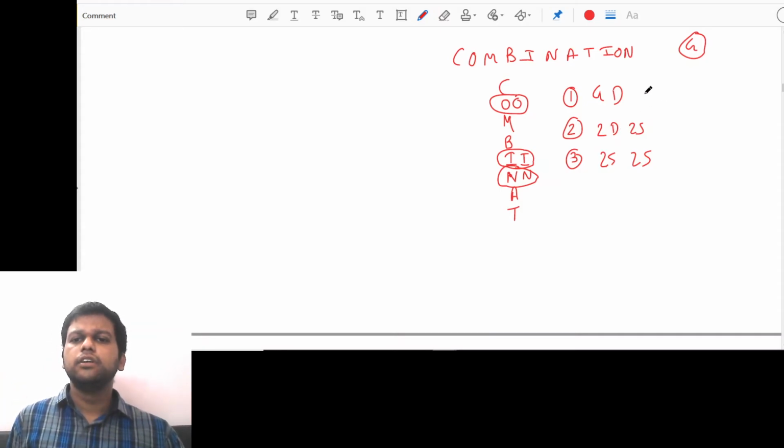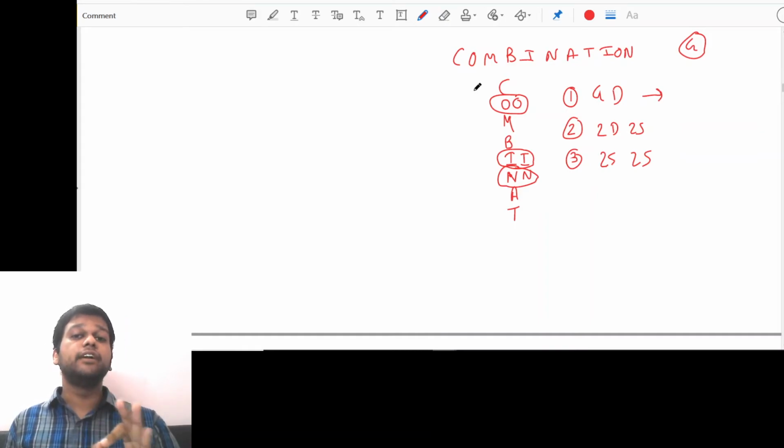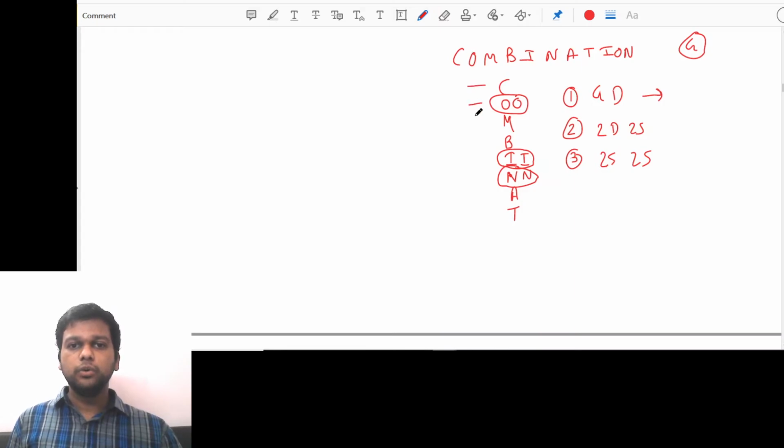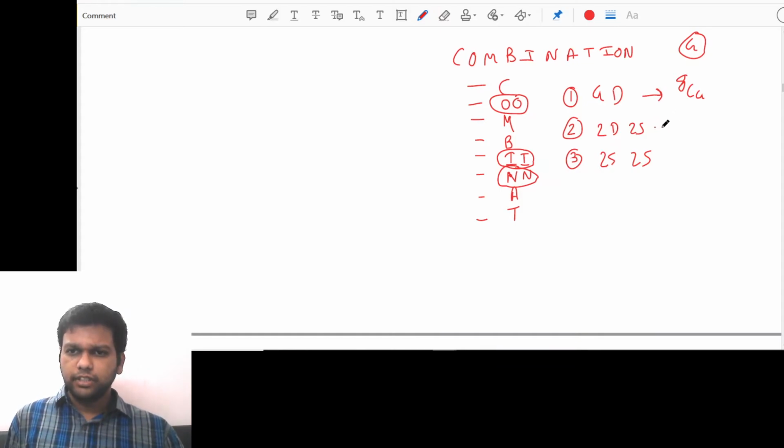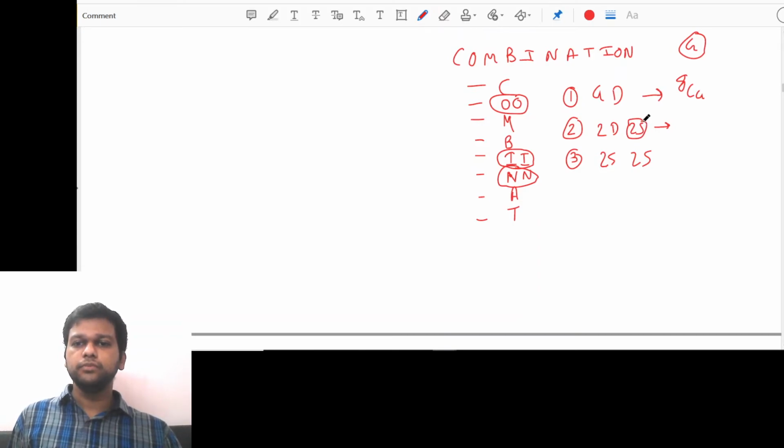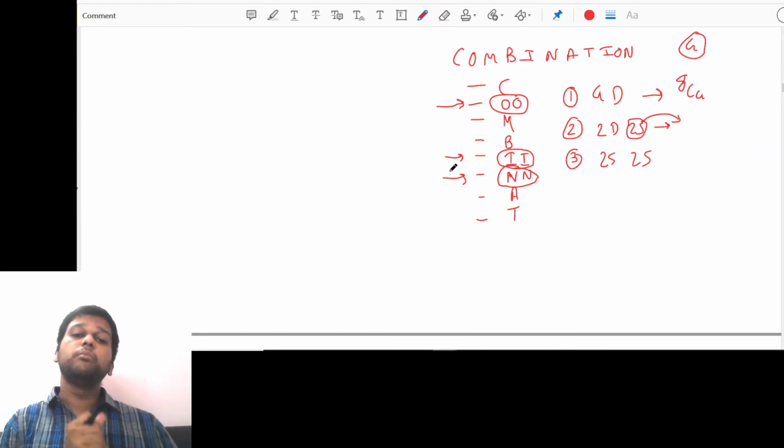So let's try to see 4 different. Now concentrate carefully. How many different letters are there? Do not count same letters. 1, 2, 3, 4, 5, 6, 7, 8. There are 8 different letters. So we can select 8 C4 letters from this. Then let's select 2 same first because they are limited. There are only 3 options that we have. Either OO, II or NN. Out of these 3 we have to select one box, right?